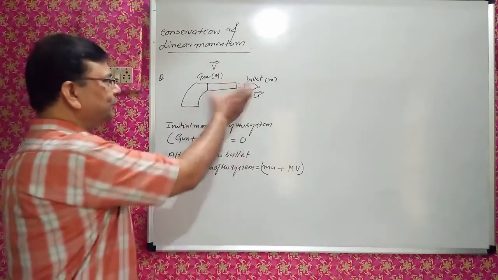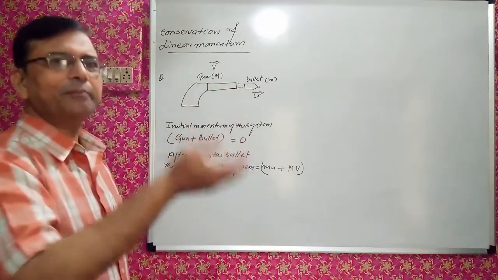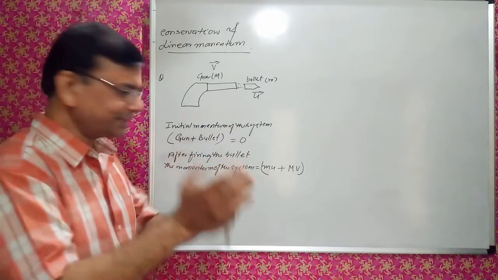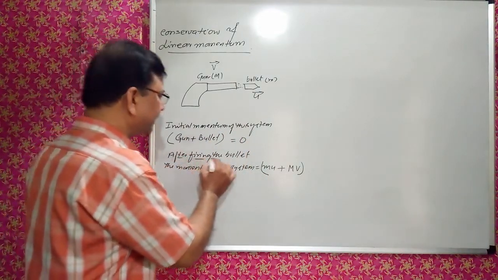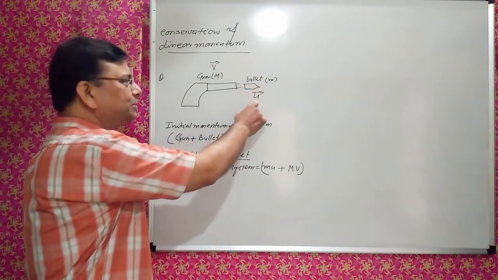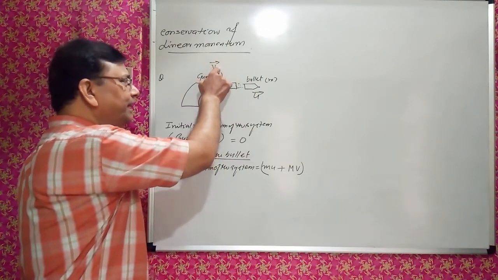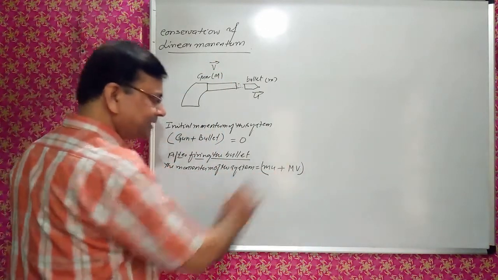Isn't it? The bullet was inside, at rest, so the initial momentum of bullet and gun as a system was 0. When the bullet was fired, the velocity of bullet is u, velocity of gun is v, and then the final momentum of the system is this.